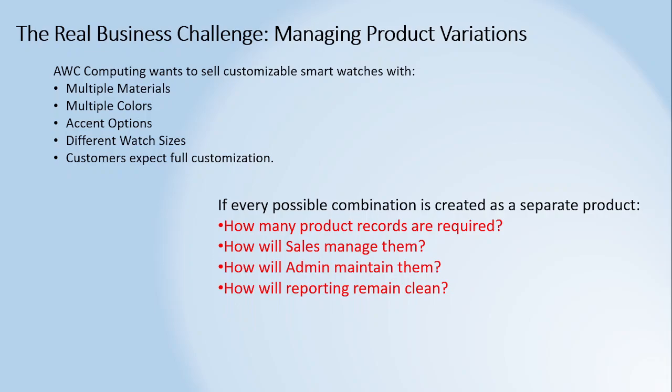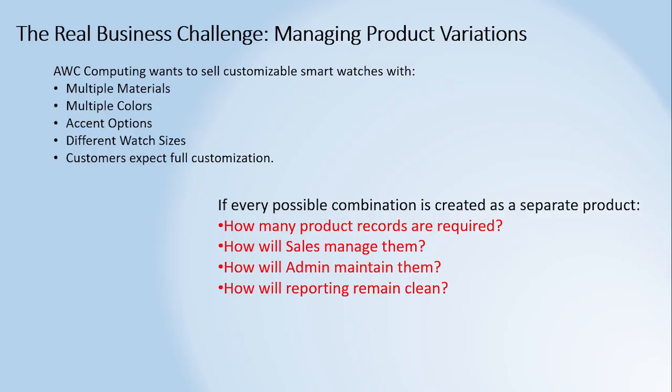So if I ask you the question: I have one product but with different attributes, will you try to create multiple products in the system, or will you create some attributes only? The question here is how many product records are required. Do I need to create only one product, or do I need to create multiple products having multiple colors, multiple assets, different sizes? So how will sales manage them, how will admin maintain them, and how will reporting remain clean? These are the questions.